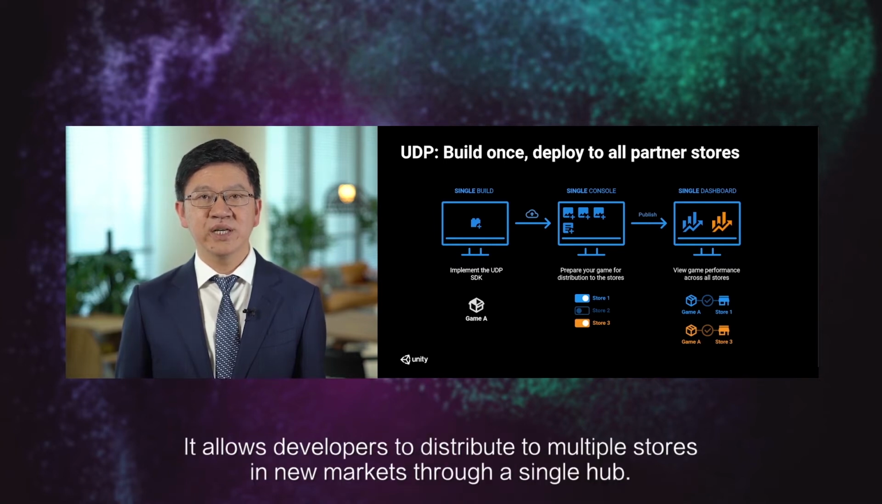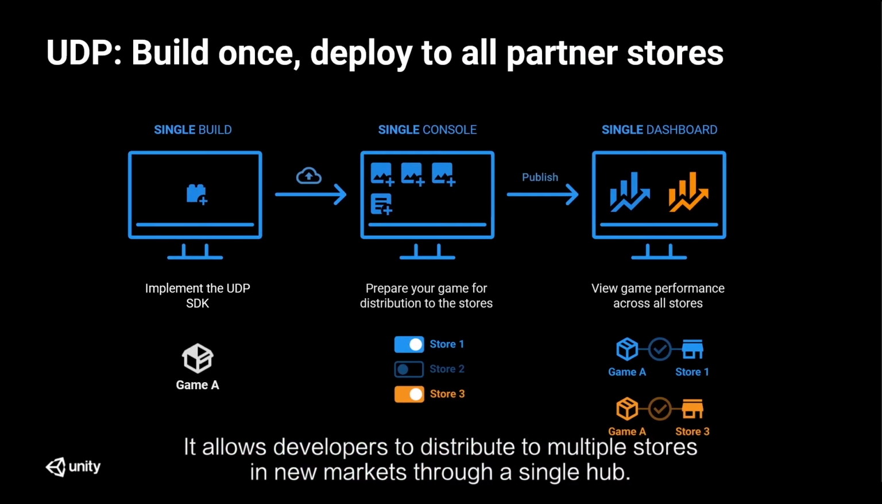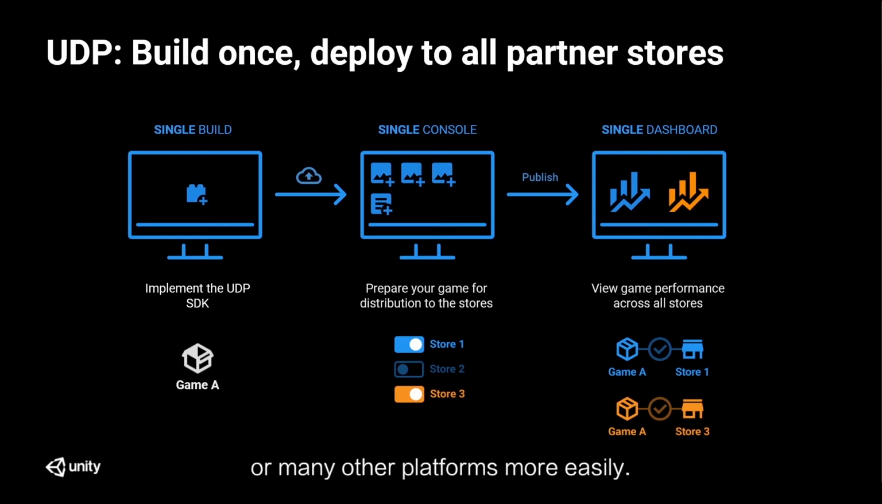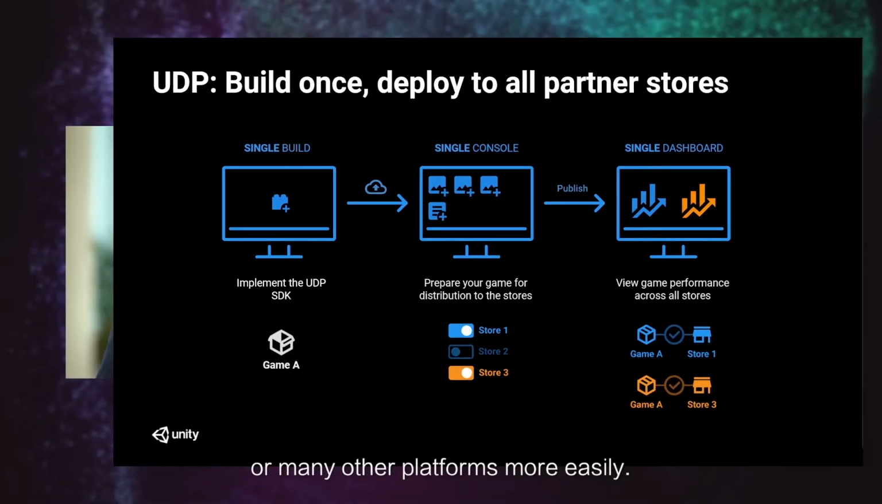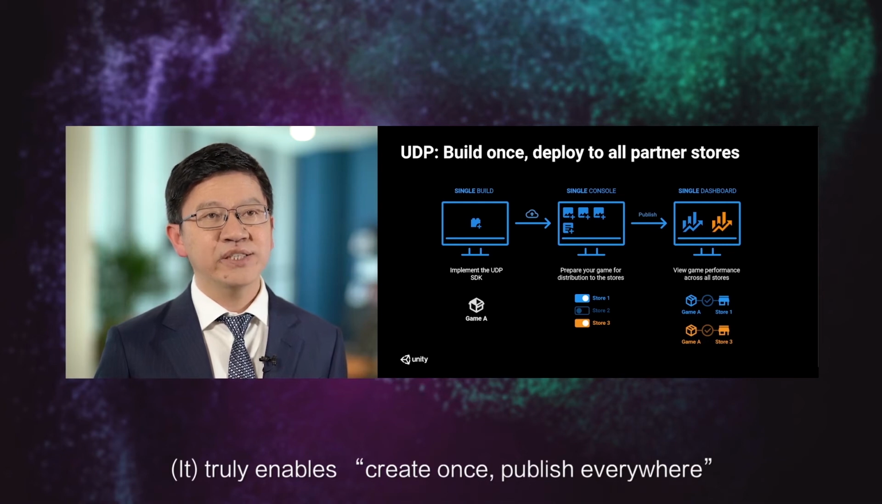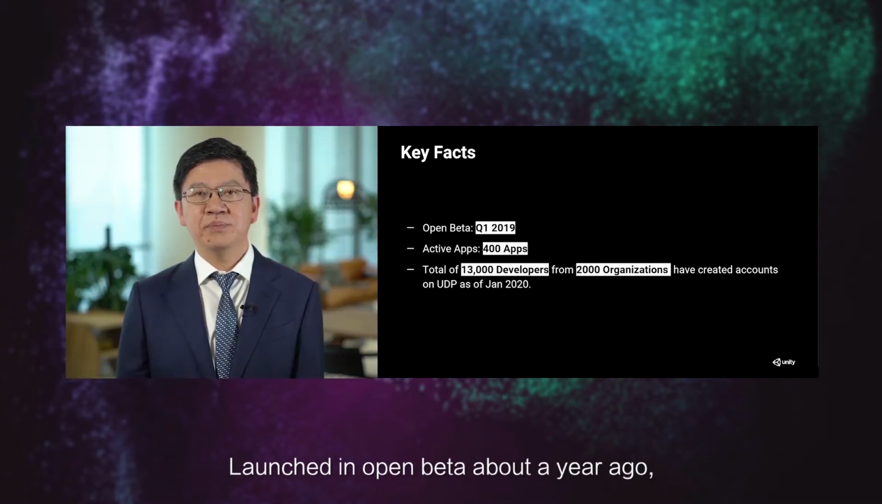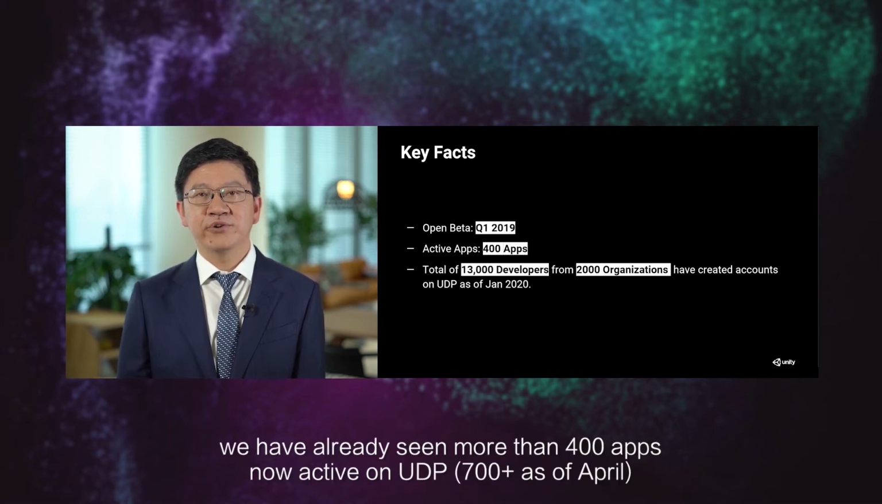It allows developers to distribute to multiple stores in new markets through a single hub. So developers can distribute their new games on Huawei App Gallery or many other platforms more easily, truly enabling create once, publish everywhere. Launched in open beta about a year ago, we have already seen more than 400 apps now